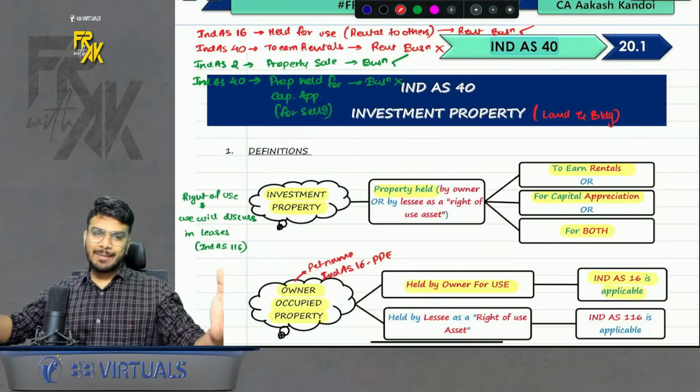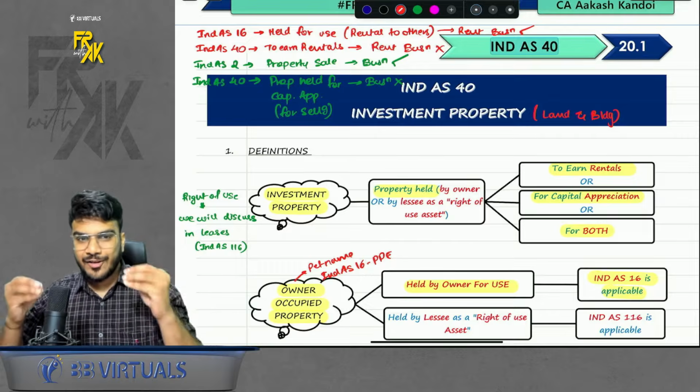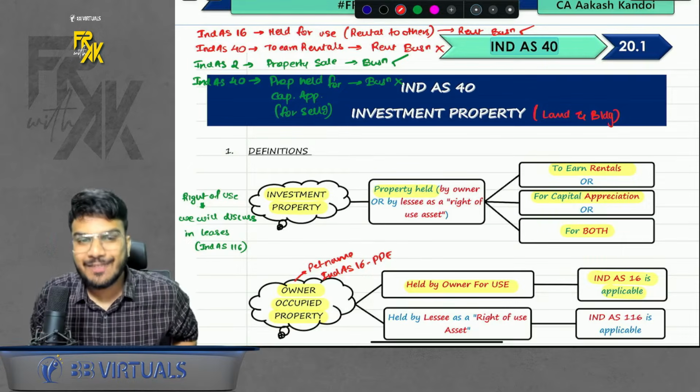So welcome everyone to this amazing revision where we will revise Ind AS 40 investment property.